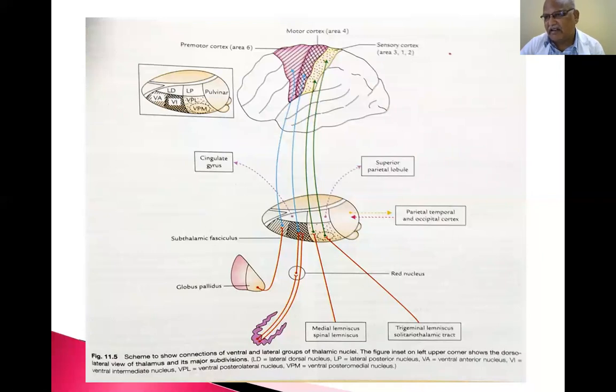You have to recollect the section of the midbrain at various levels, superior colliculus level, inferior colliculus level. You see these lemnisci, medial lemniscus, lateral lemniscus, spinal lemniscus, trigeminal lemniscus, how they are arranged. So all of these are sensory modalities. They get relayed in the thalamus and go into the sensory cortex.